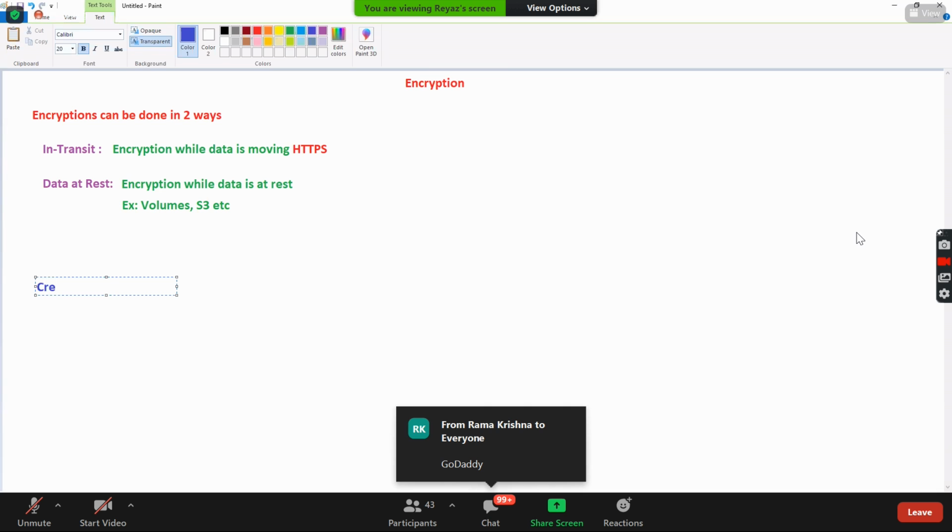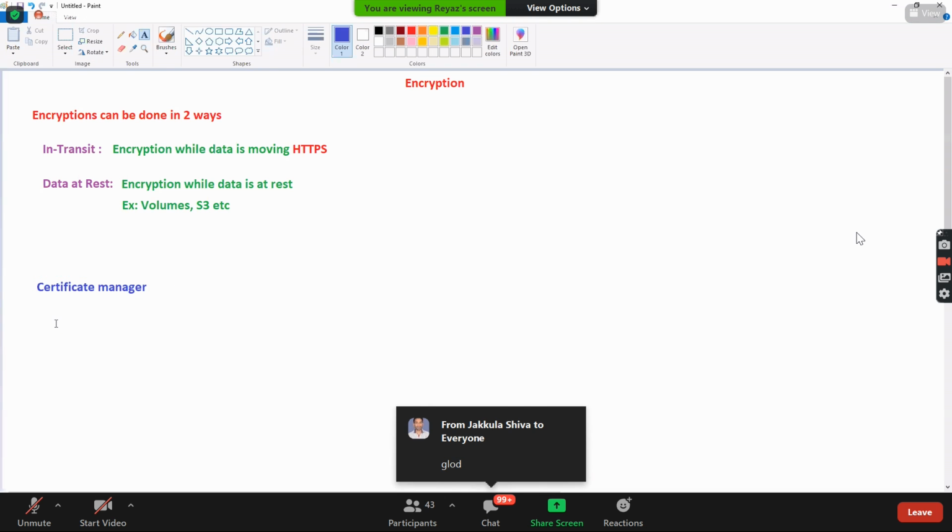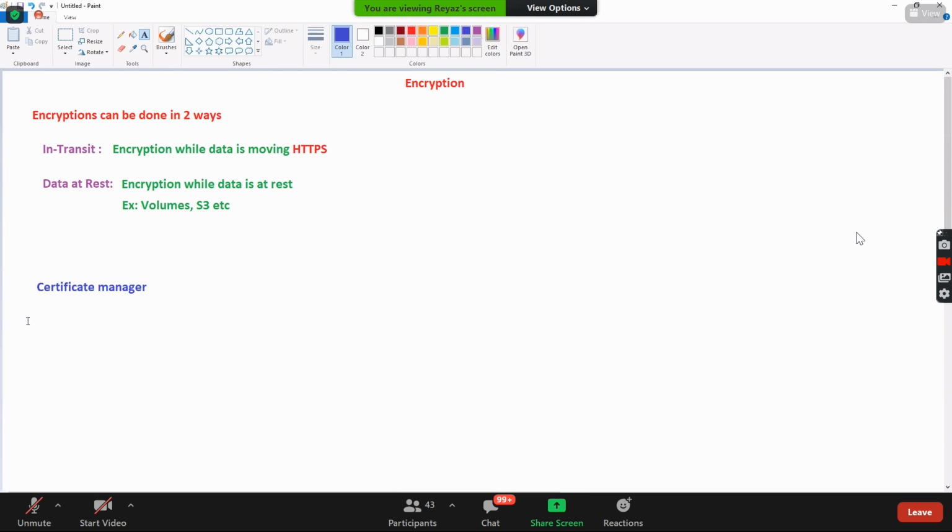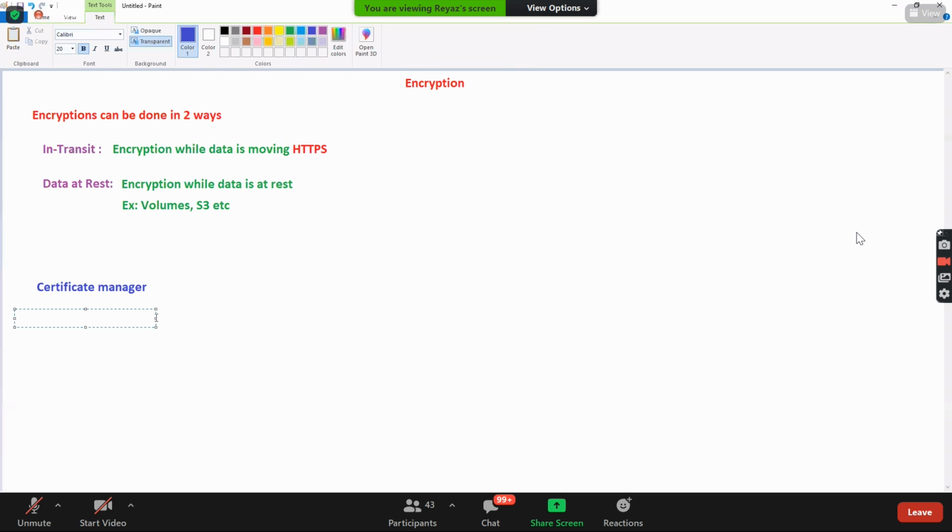There is an AWS service called Certificate Manager, where you can generate or purchase HTTPS certificates in AWS itself. You don't need to go to any external third party like GoDaddy. So which is the service where you can generate the HTTPS certificates?